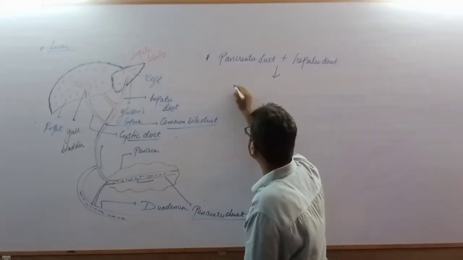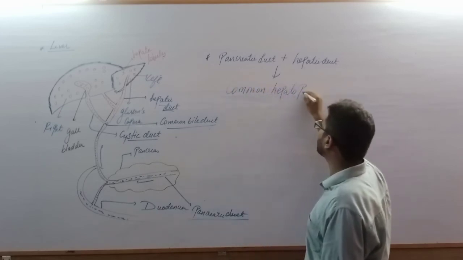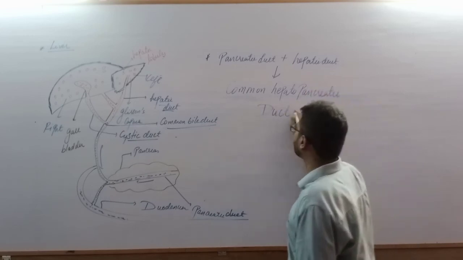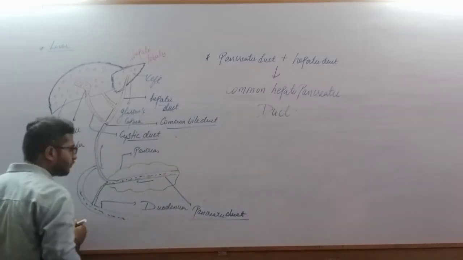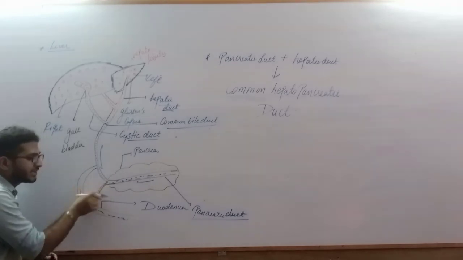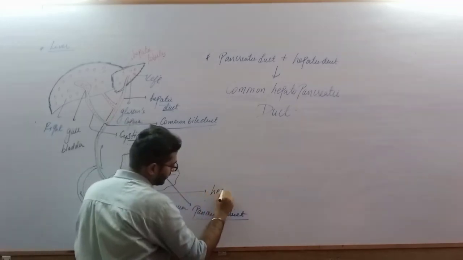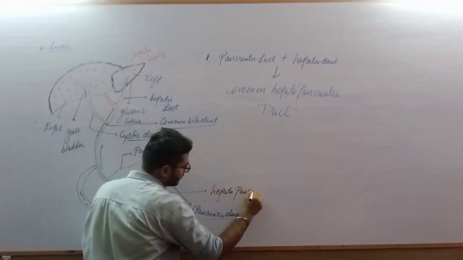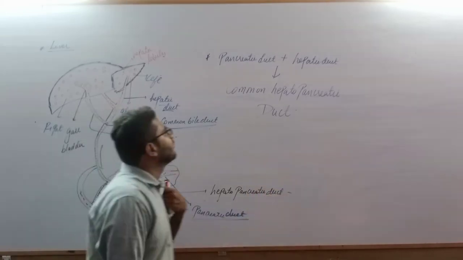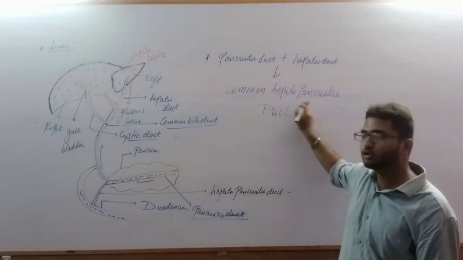This duct is called the common hepatopancreatic duct. Now, where is the hepatopancreatic duct located within this diagram? This is the hepatopancreatic duct. So let us label this duct as hepatopancreatic duct. Clear? And when the pancreatic duct combines with the hepatic duct, that duct is called the common hepatopancreatic duct.